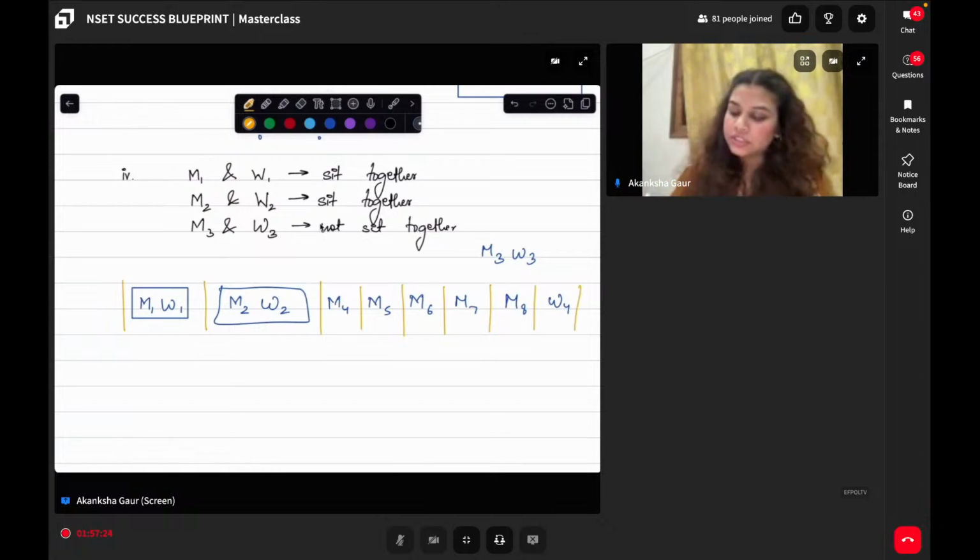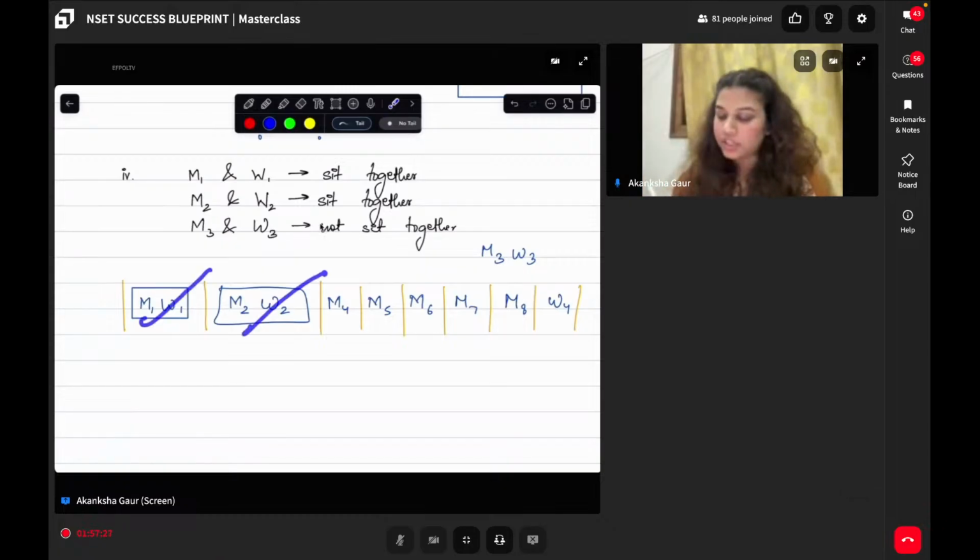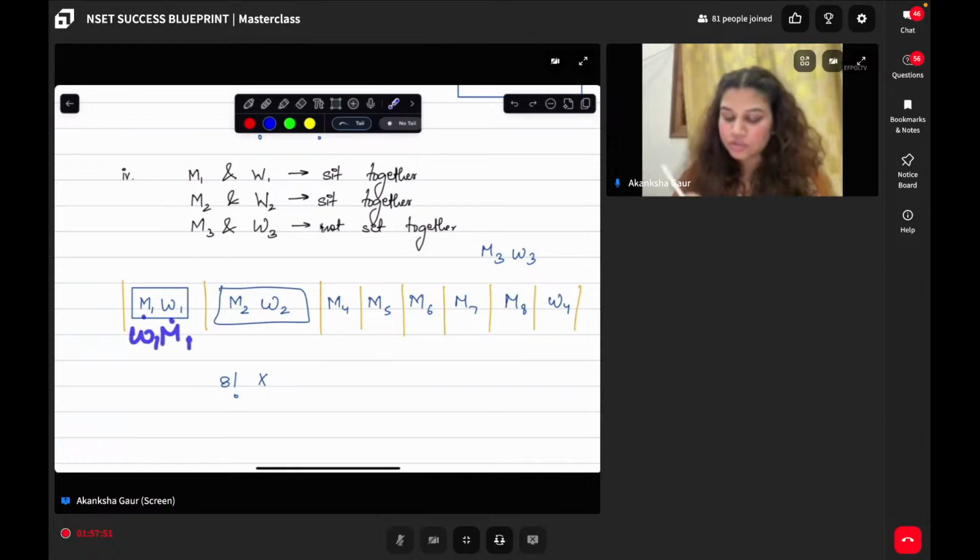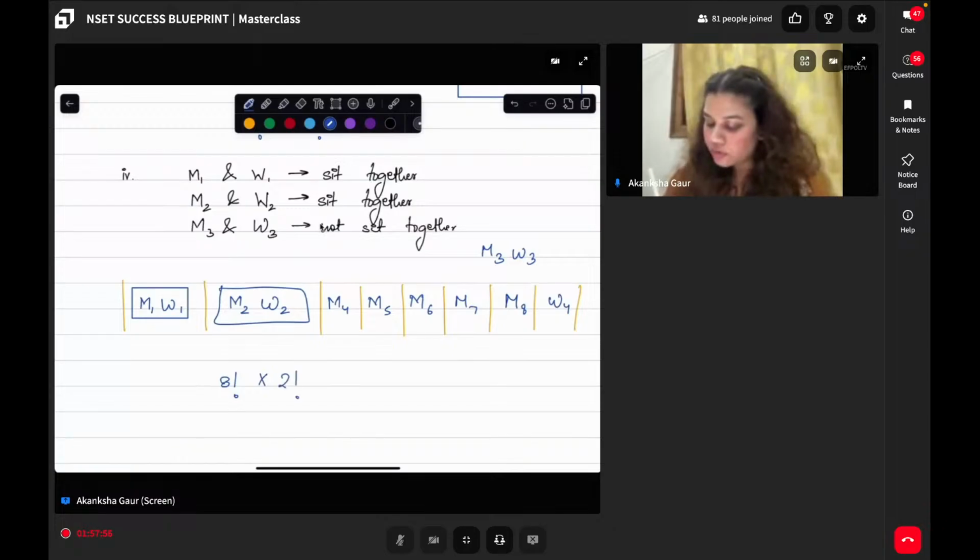So total, how many entities are there? 1, 2, 3, 4, 5, 6, 7, 8. So these 8 can be moved among themselves and figure out a seating position. So this is 8 factorial, right? Then what can I say? These two values which are inside, they can also shift among themselves. M1, W1 is over here, W1, M1 here is also possible. So for this and this also, you have individual 2 factorial possibilities.